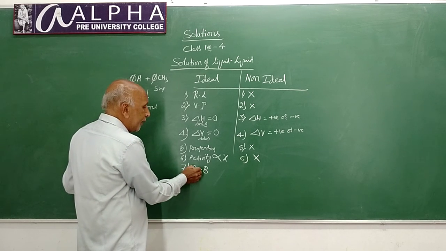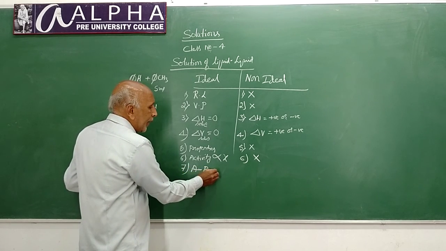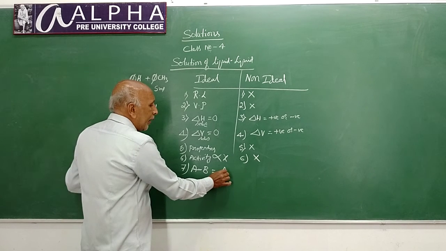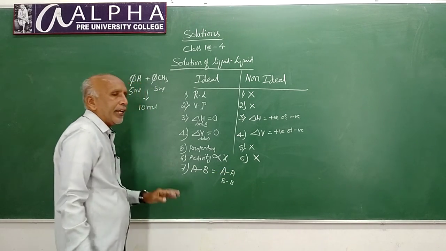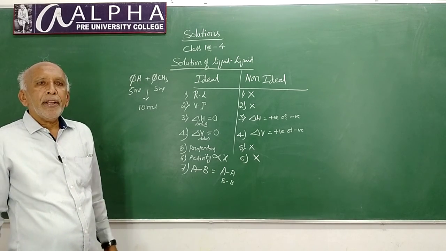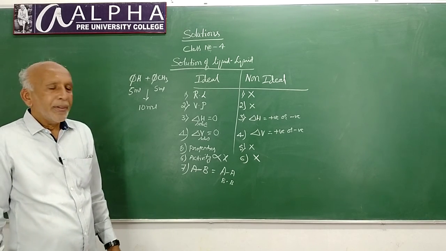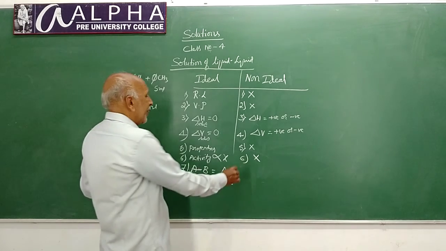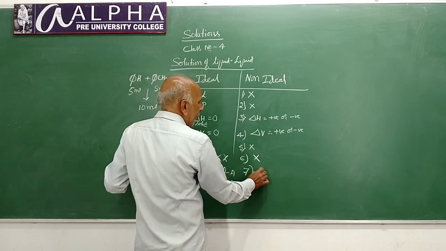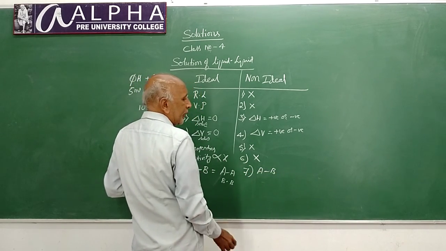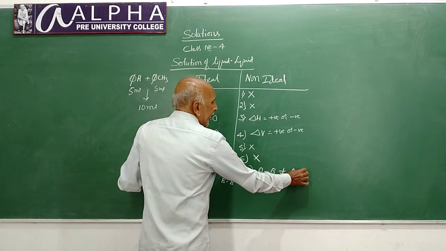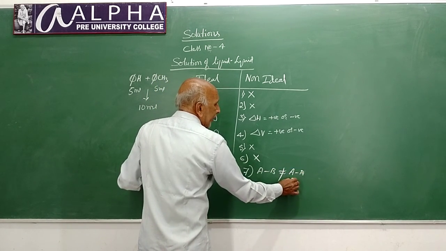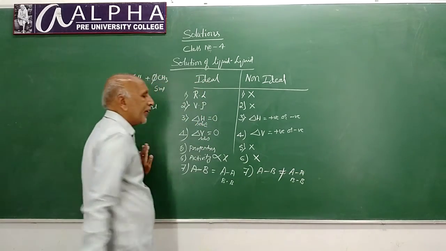This intermolecular interaction is the same as that which exists in the pure state of the liquid, that is AA and BB. It is not so here. The intermolecular interaction is not equal to that which exists in the case of pure liquids.